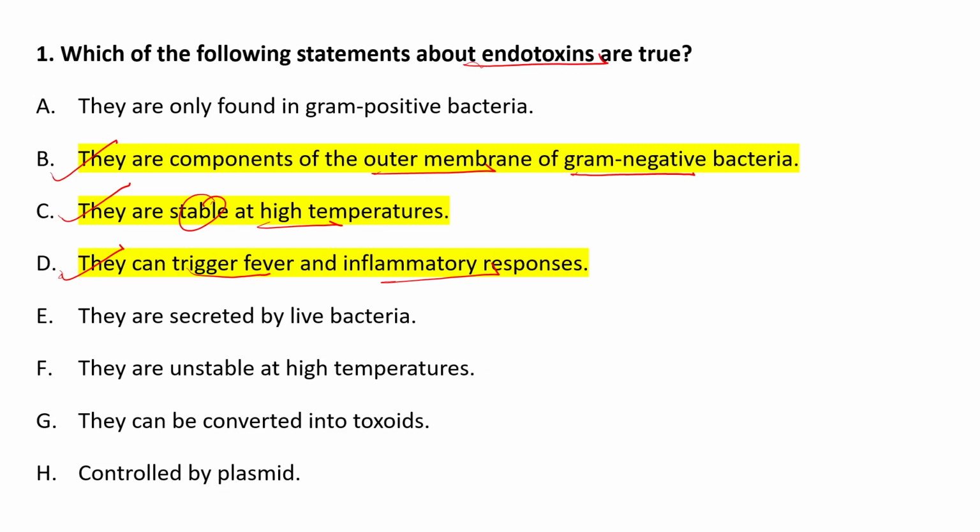Because these endotoxins are components of the lipopolysaccharide layer, the LPS layer, which is present in the outer membrane of gram-negative bacteria. And they are not found in gram-positive bacteria. They are not secreted by live bacteria. They are stable at high temperature and they cannot be converted to toxoids. And there is no role of plasmid in that.